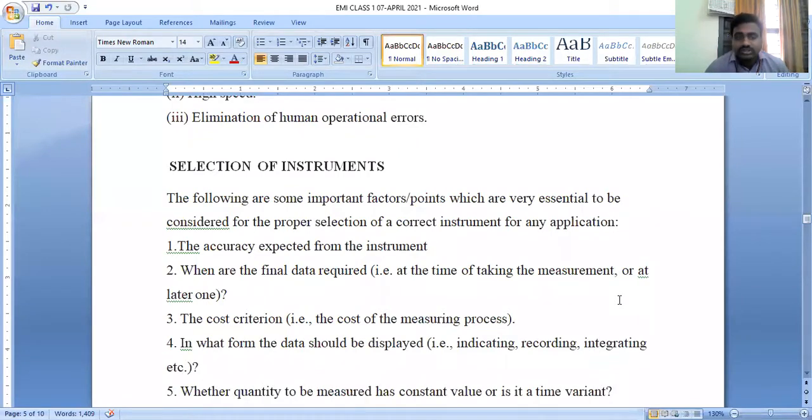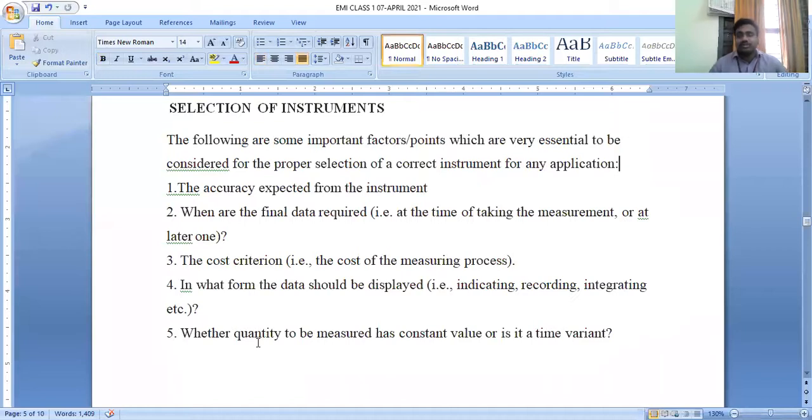Next is the cost criterion. Then the data displayed on the instrument, whether it is an indicating type, recording type, or integrating type instrument. We will see that classification further. And the fifth important thing is the quantity to be measured.